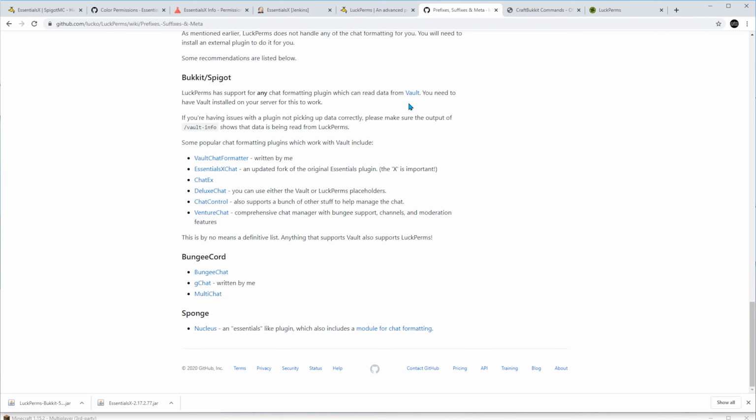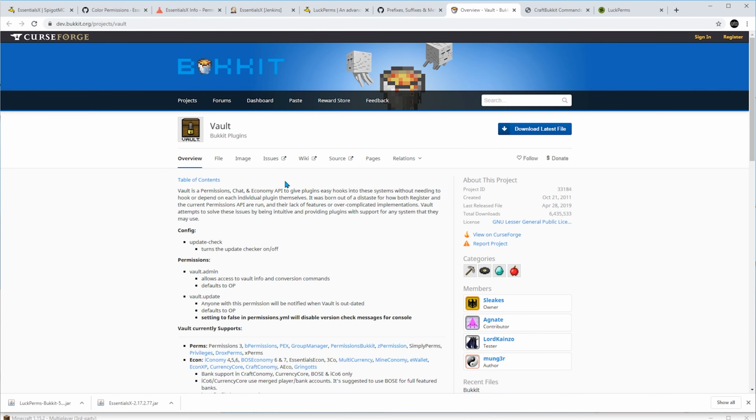Okay, so seems like I need to use the Vault plugin, which was made for Bukkit. And since Spigot is a fork of Bukkit, then it should be compatible with my server. This is a plugin that's used as an API for making it easier for plugin developers to make chat formatter plugins as well as economy plugins such as shops. In other words, instead of forcing a developer who's developing a permissions plugin to come up with a way to manipulate the chat, all he has to do is to use the Vault plugin, which will do the heavy lifting for him. Then, let's say another developer comes in and develops a chat formatter plugin, which will use the Vault plugin quite easily. And the same goes for shop plugin developers.